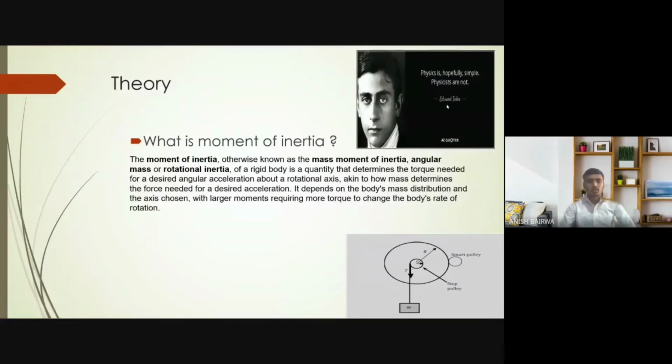First of all, we will understand the moment of inertia. We can call moment of inertia by various names: moment of inertia, mass moment of inertia, angular mass, or rotational mass. Typically, the moment of inertia of a rigid body is a quantity that determines the torque needed for a desired angular acceleration about a rotational axis, akin to how mass determines the force needed for a desired acceleration. In simpler words, the value by which a rigid body resists its angular change is known as moment of inertia.